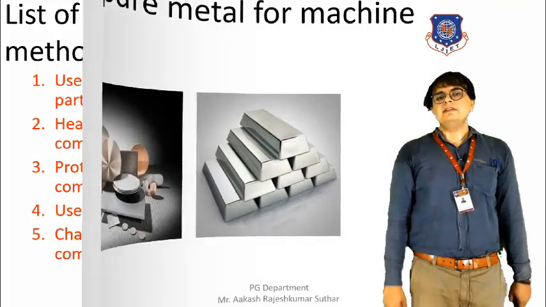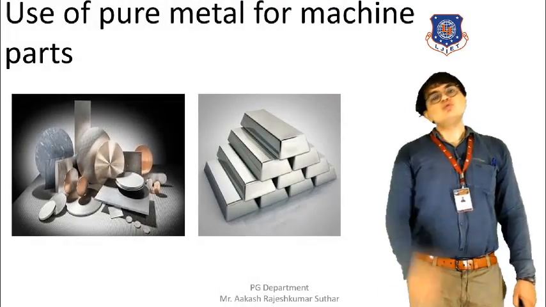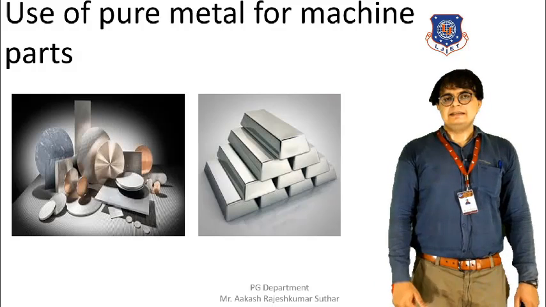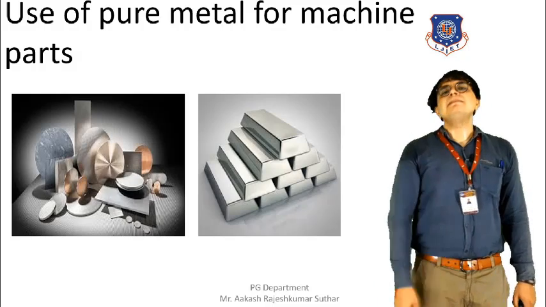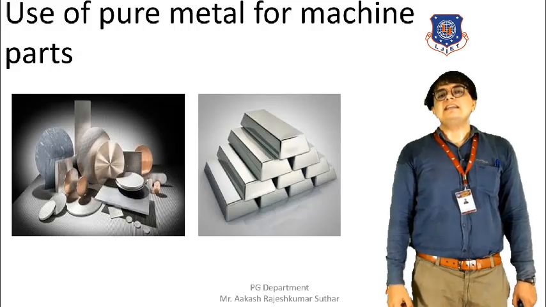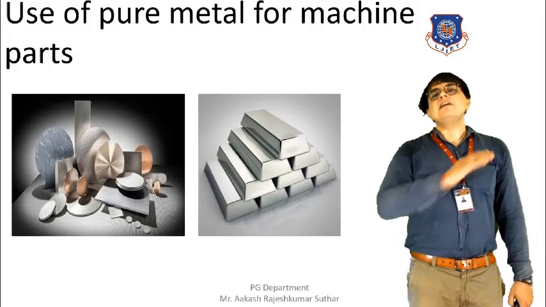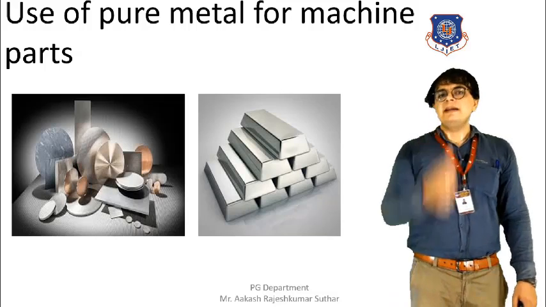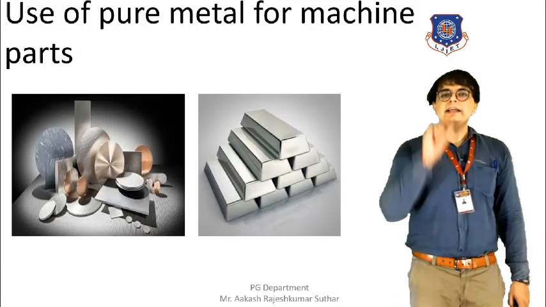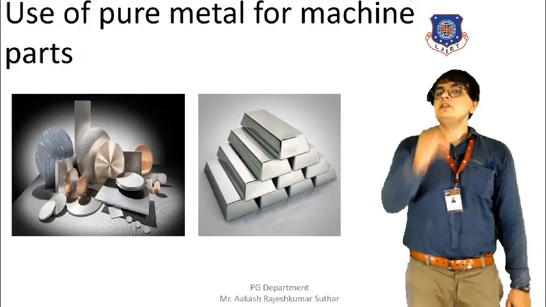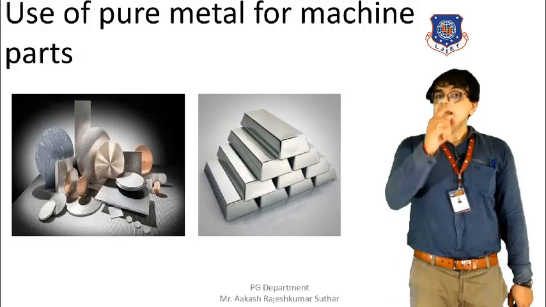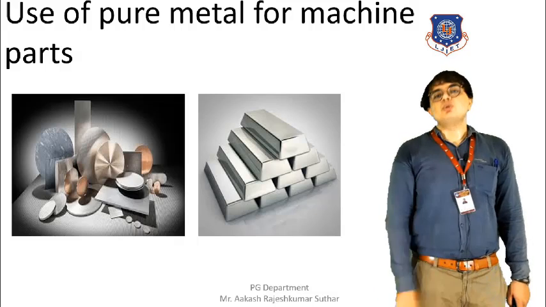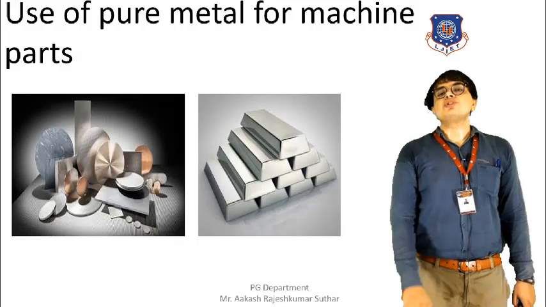The first method that we are going to discuss is the use of pure metal. Here, in the figure behind me, you can see that pure metal is there, pure gold, without any kind of impurities, without any kind of other dust particles. When pure metal is used in the manufacturing of machine components or machine parts, it will prevent the corrosion. It will not allow the corrosion to take place.